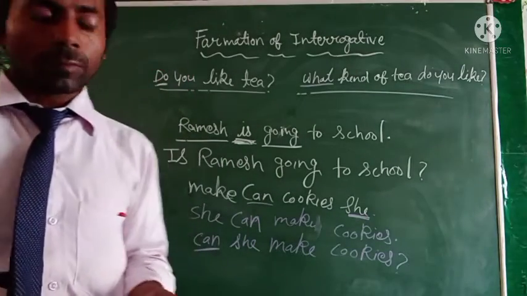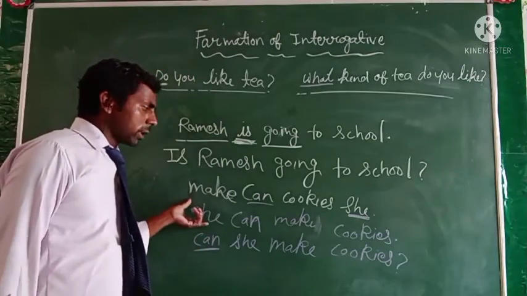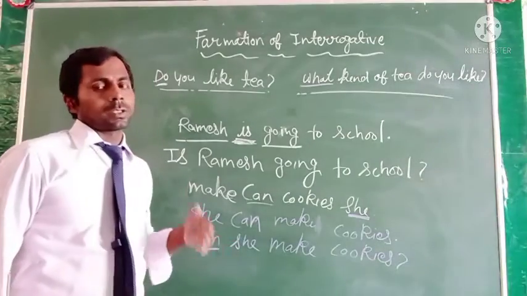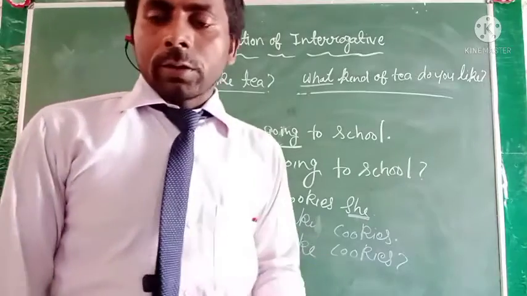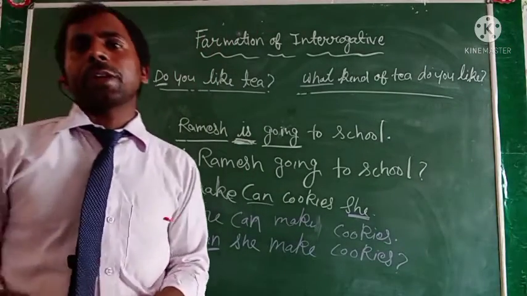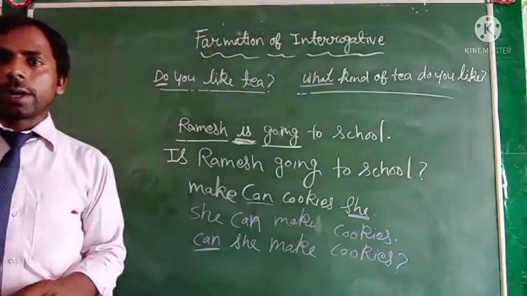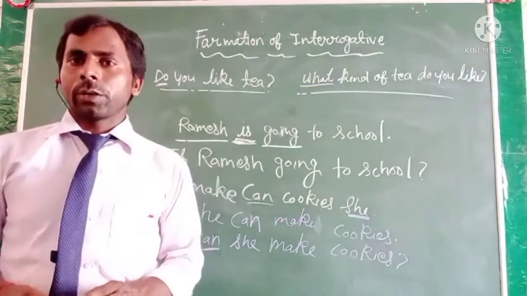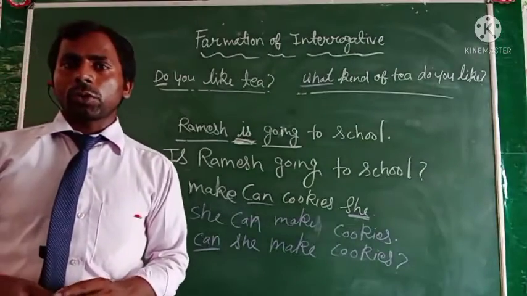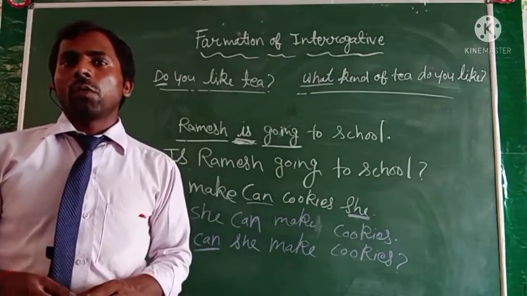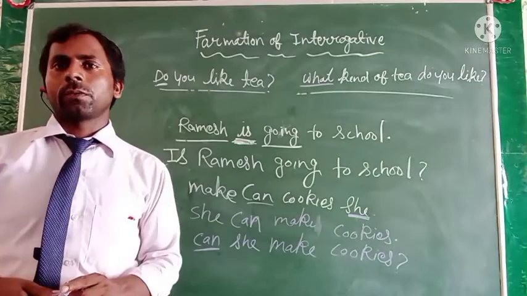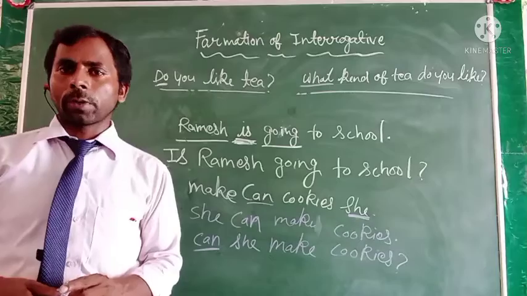Clear? So this kind of sentence will be a statement sentence, and this kind of sentence will be an interrogative sentence. Questions are often asked using what, when, where, which, who, and why. Questions that begin with what are thus referred to as what questions.